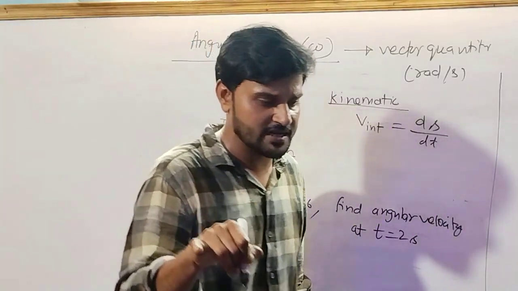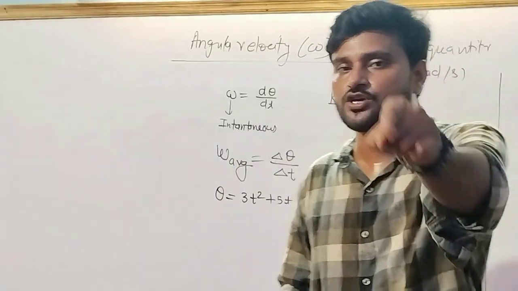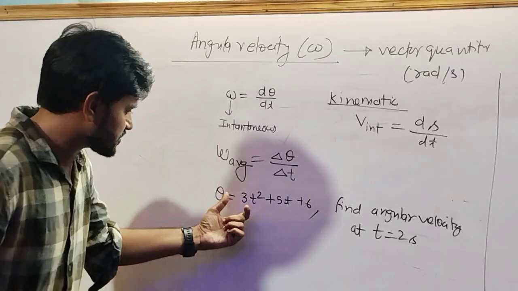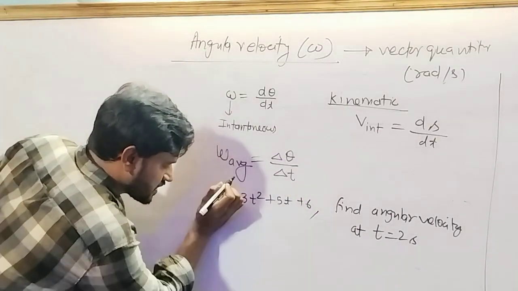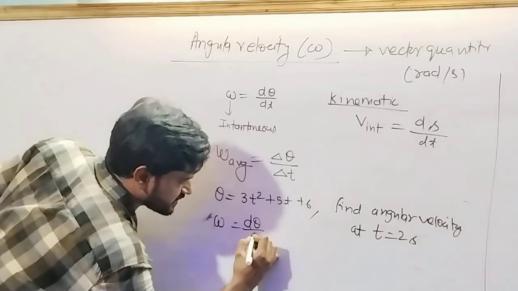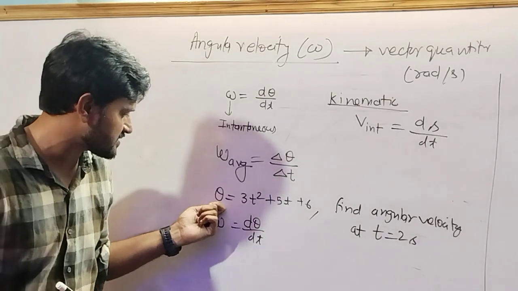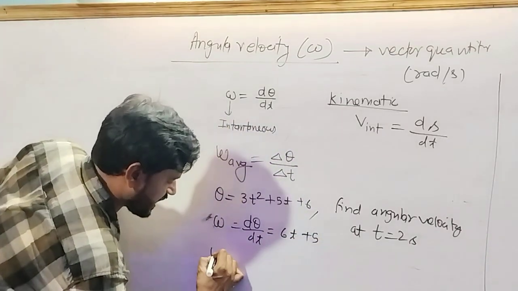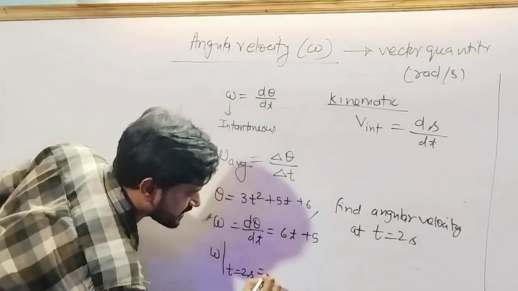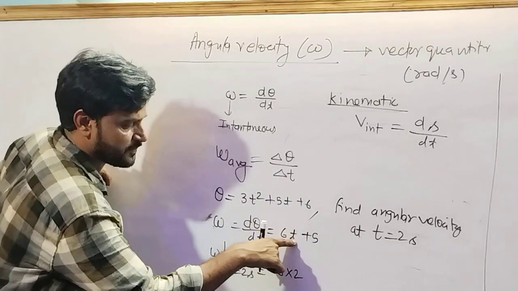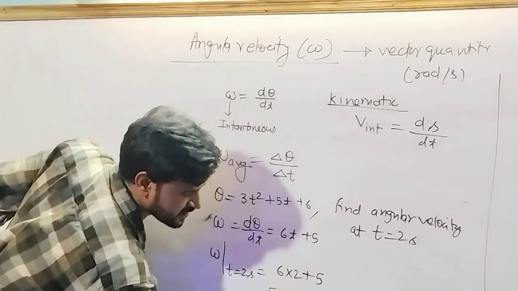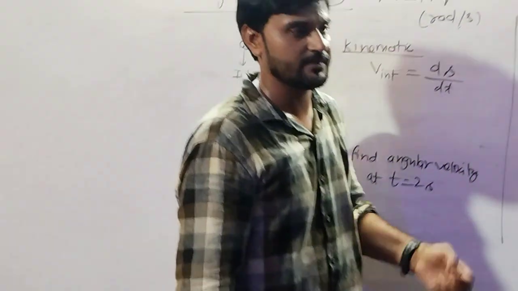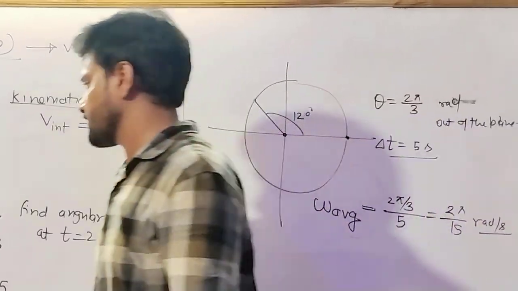What do you mean by instantaneous? Instantaneous means angular velocity at a particular instant of time. It means omega is d theta by dt, so we have to differentiate theta with respect to time. Now it will be 6t plus 5. We have to calculate omega at t equal to 2 seconds, so put 2 in place of t: 12 plus 5 is 17 radian per second. So the angular velocity at t equal to 2 seconds will be 17 radian per second.